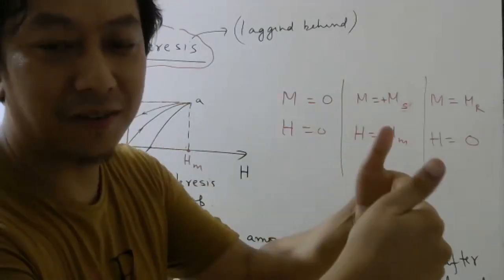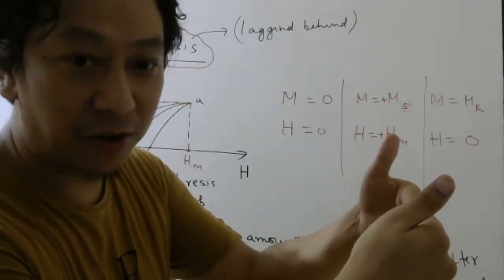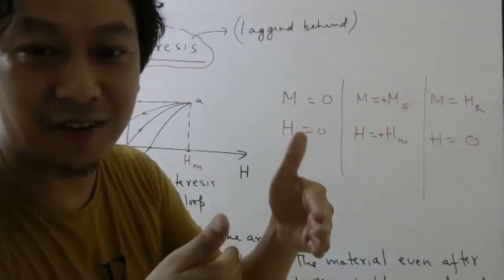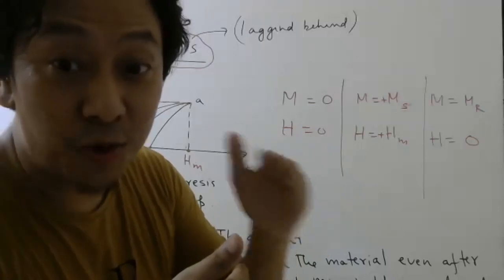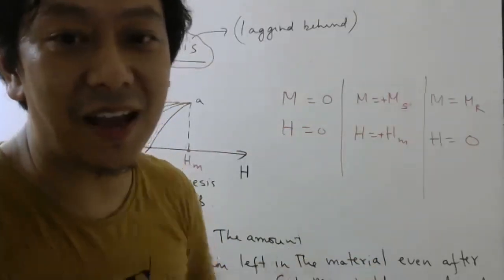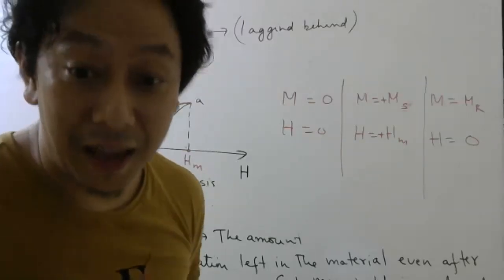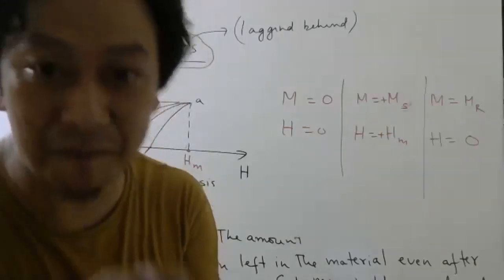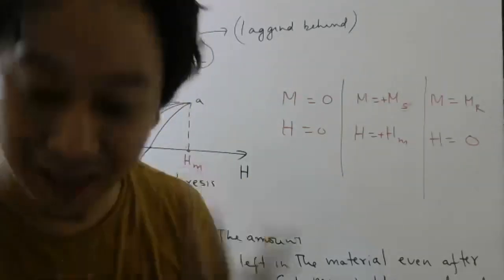They reach some value, right? Then one of them came back to 0, the other one did not come back to 0. Can you see or not? So who is lagging behind? M is lagging behind or H is lagging behind? M is lagging behind. So this lagging behind of M is what we call hysteresis.